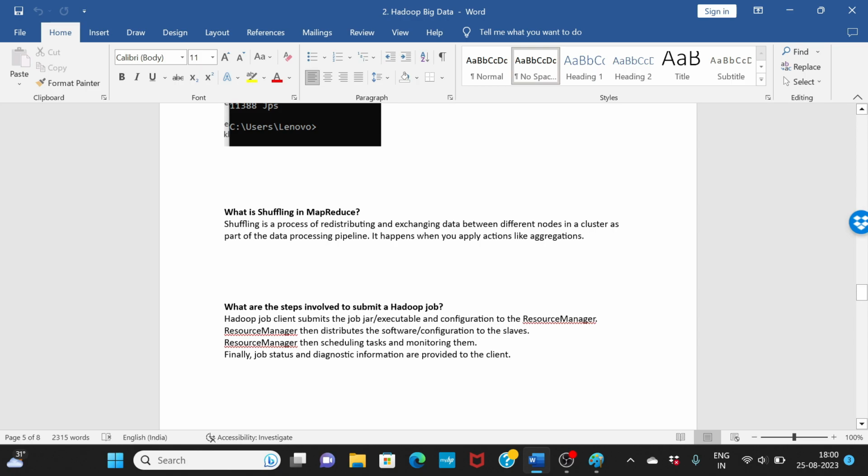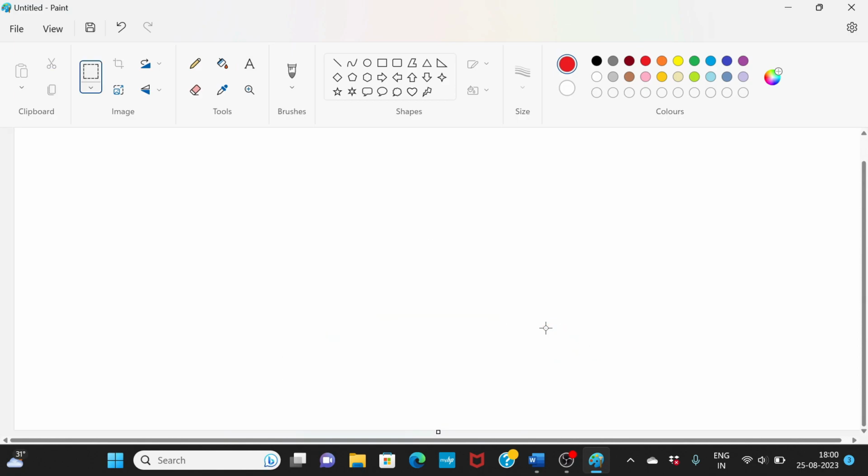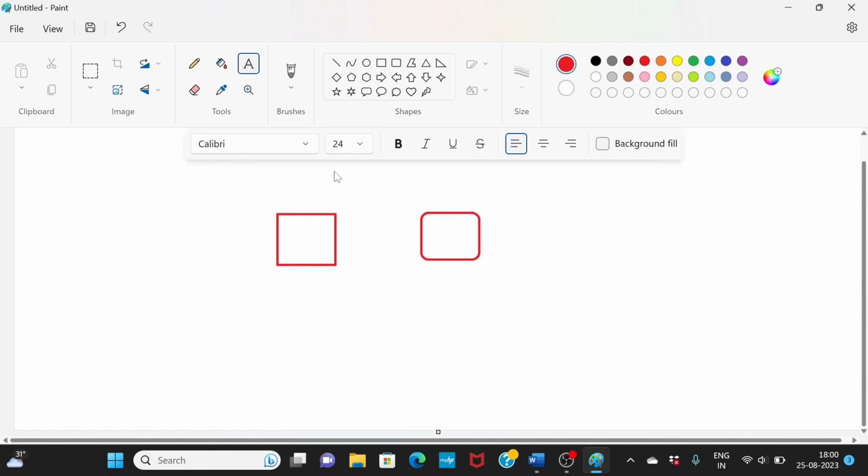What is shuffling in MapReduce? Shuffling is a process of redistributing and exchanging data between different nodes in a cluster as part of the data processing pipeline. It happens when you apply actions, let's say aggregation. So let's understand this a little bit more. Let's say you have data in different nodes. Let's say data is here, data is here. Let's just take two examples.